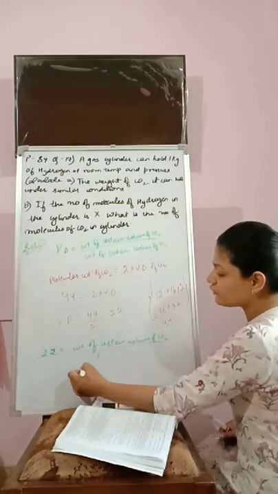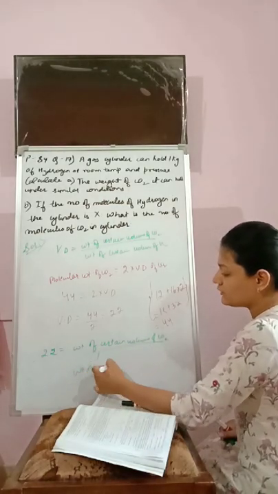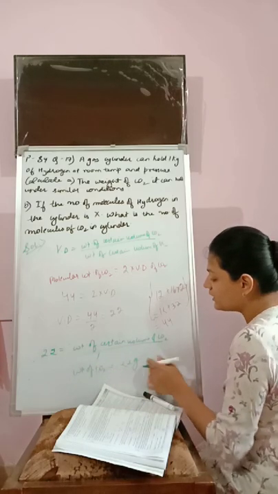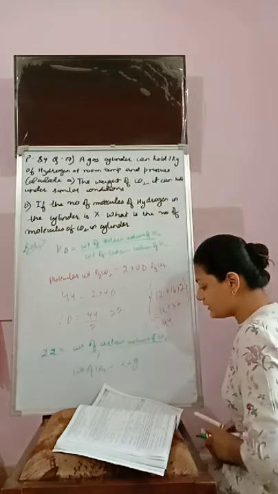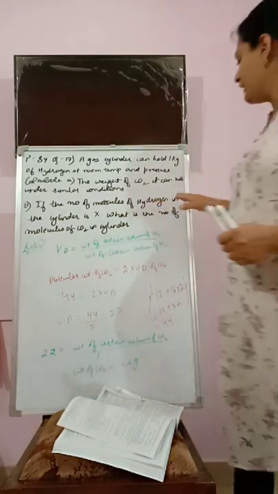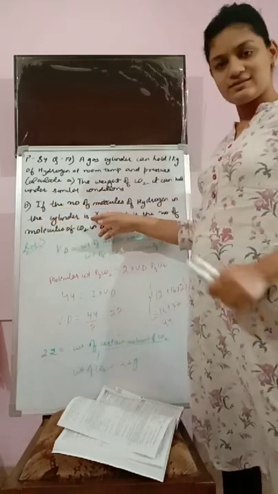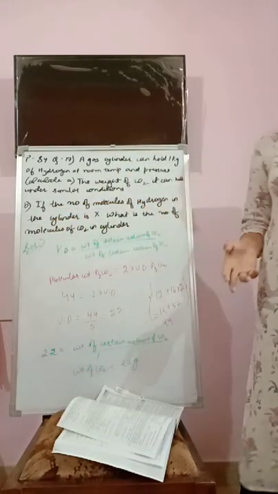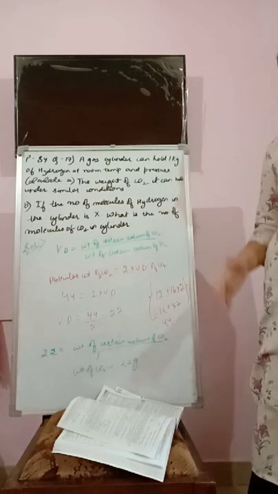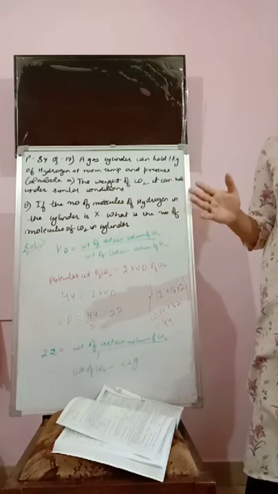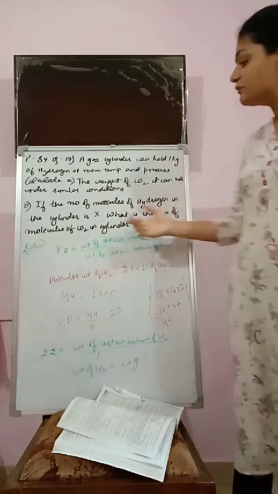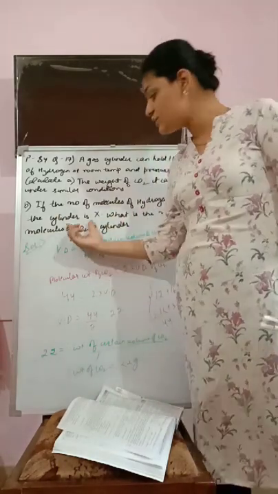That means weight of CO2 is equal to 22 grams. Alright, now what is the second part saying? The second part is, if the number of molecules of hydrogen in the cylinder is X, then what is the number of molecules in the cylinder of CO2?